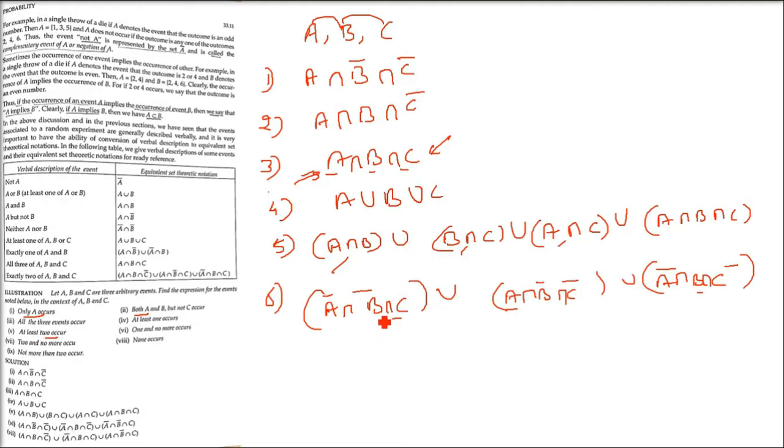Okay. Now coming to the seventh one. Seventh is saying two or more occur. So two should occur, or more. See, the question is two and no more occur. So two has to happen, third should not happen. So A, B and C bar; A bar and B, C; and A, C and B bar. Now take the intersection and then combine it using a union.